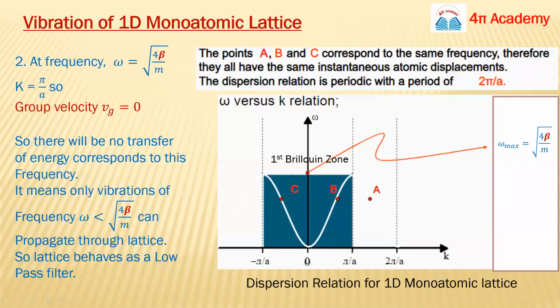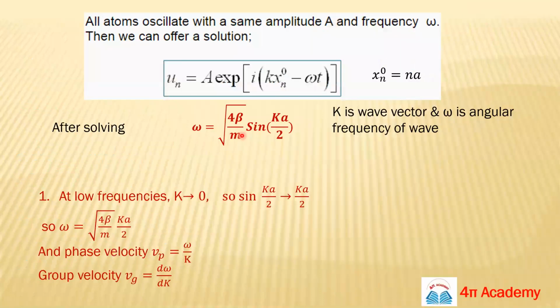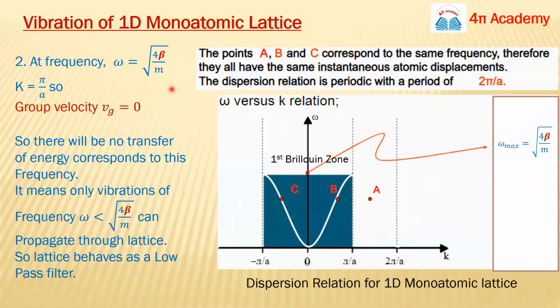The second condition is this: if your frequency omega is under root 4 beta upon m, put omega equals under root 4 beta upon m here. So simply your sine ka by 2 will be 1. If sine ka by 2 equals 1, you can conclude that your k is pi by a. In this case, k is pi by a and omega is under root 4 beta upon m, so omega is constant.